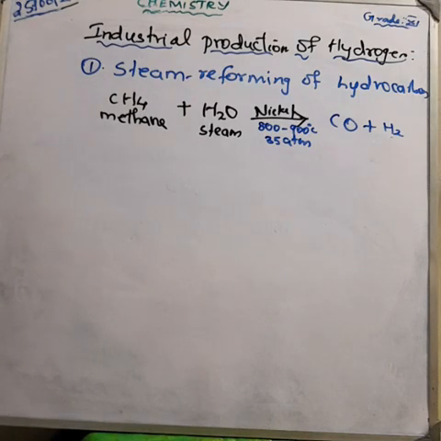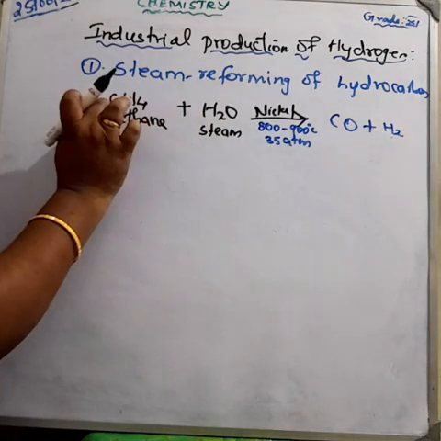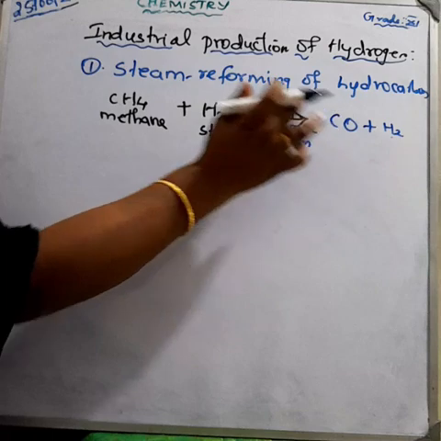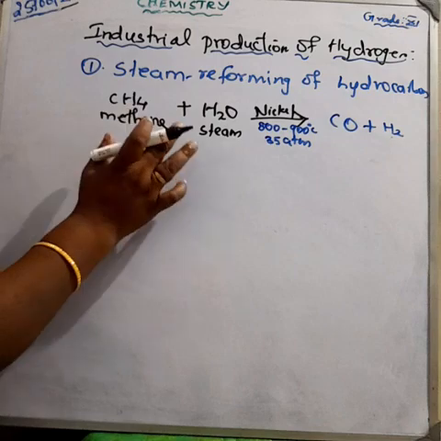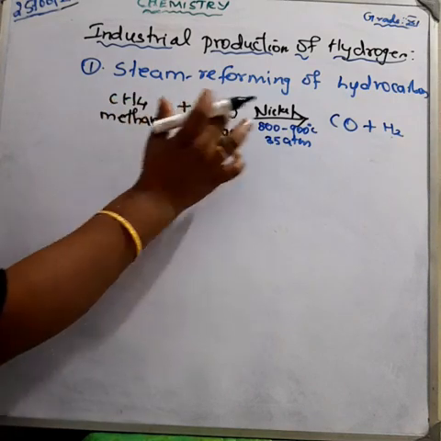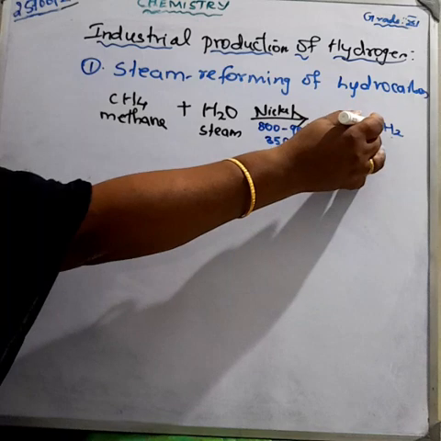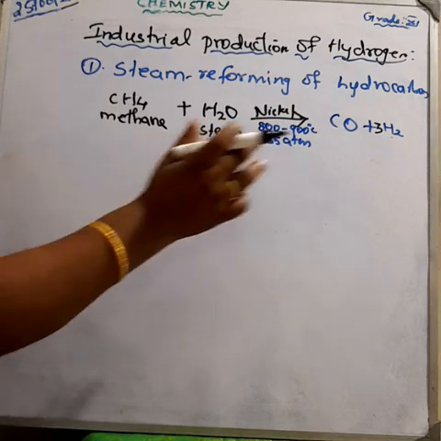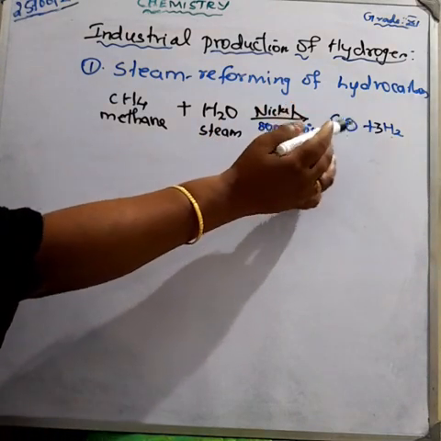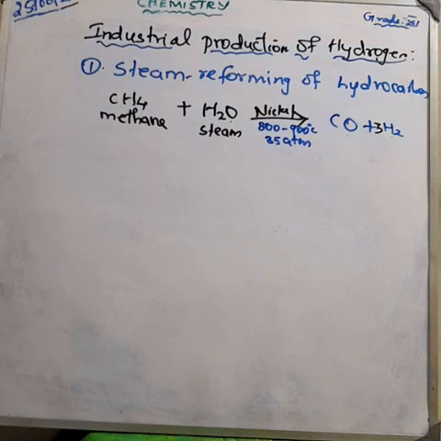When we are balancing the equation, how much carbon is here? 1 carbon, here also 1 carbon, balanced. Hydrogen: 4 plus 2, 6 hydrogen here, but only 2 hydrogen on this side. So we can make it 3, since 3 twos are 6. Understood? Oxygen, only 1 oxygen here, also only 1 oxygen here. This is the steam reforming method of preparation of hydrogen.